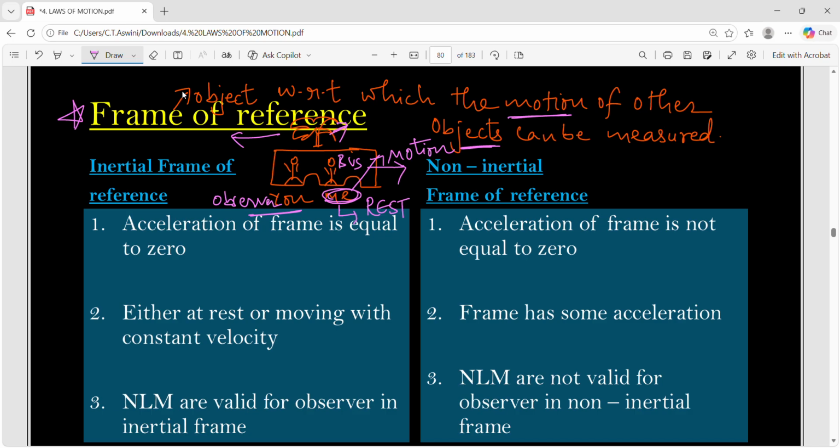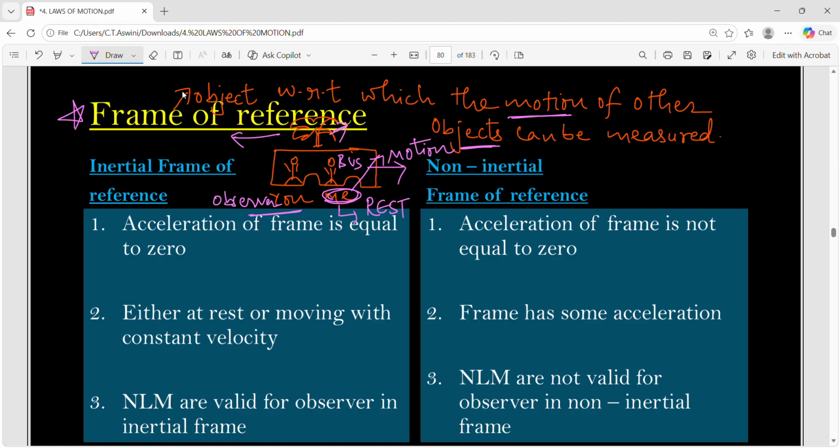So, I am the other object, and this bus and tree, they will be the frame of reference. So you got the clarity now. So frame of reference is simply an object with respect to which you will decide the motion of other objects. For example, if you take tree as a frame of reference, with respect to tree, I am under motion. With respect to the bus, I am in rest. Got my point?